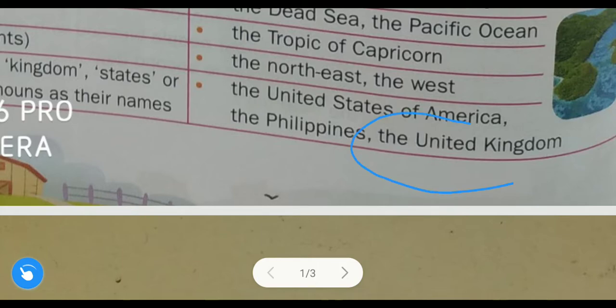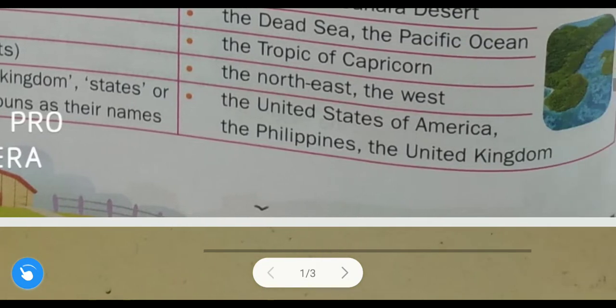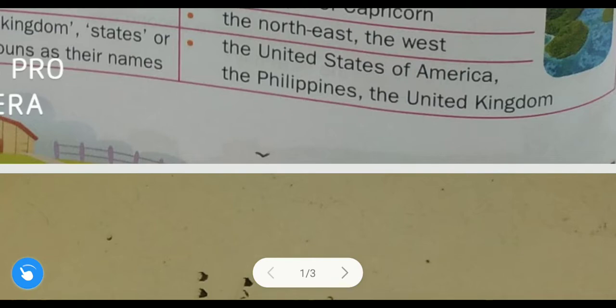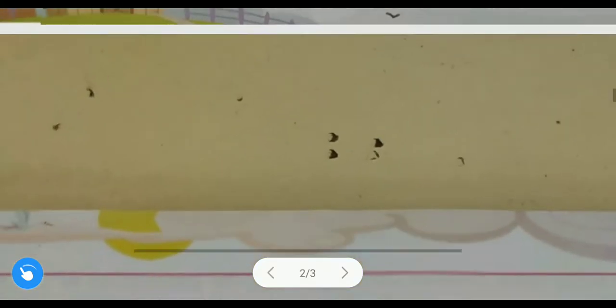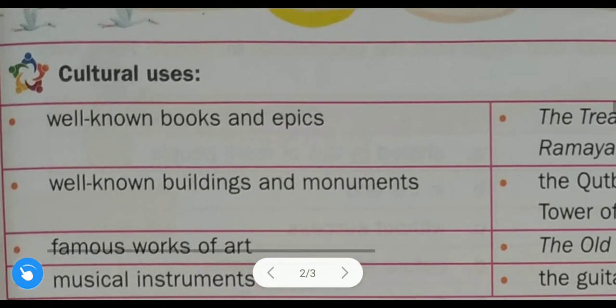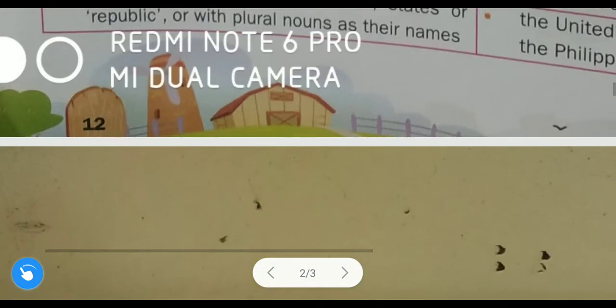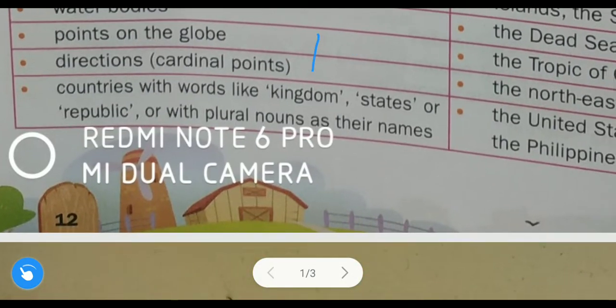The United Kingdom, see, the word kingdom is there, that is why we use the United Kingdom. Understood? Or you can say republic, the Republic of Ireland. That example is also not given here, so write it down as well. The word republic is there, the Republic of Ireland, that is why we use the. Now let us discuss other uses, which are on the next page.